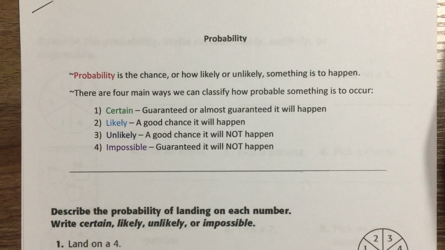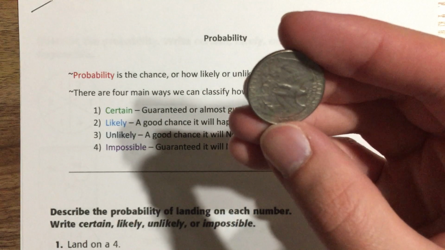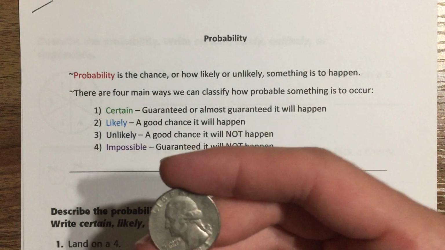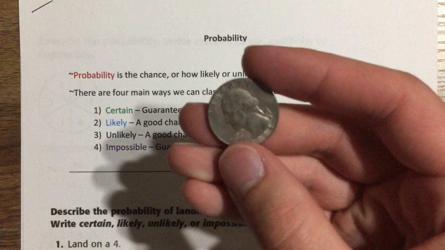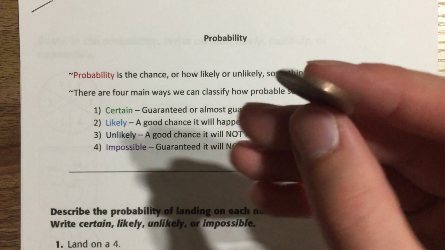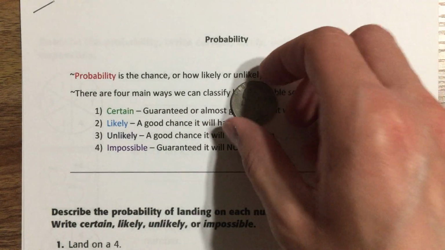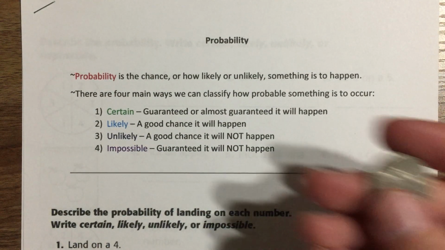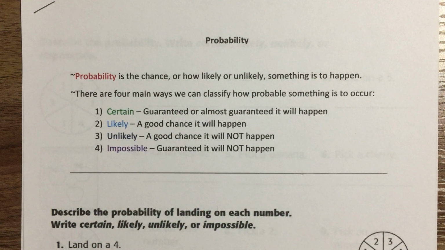So, one way that we can look at it is this coin right here. We got a quarter. We got heads and we got tails. I can say that it is certain. It is a guarantee. If I flip this coin, one of two things is going to happen. I'm either going to get a heads or I'm going to get a tails. It's either that or that. And obviously, I'm not going to factor in the coin landing on its edge. If that does, I'm just going to reflip it. There are only two things that can happen, heads or tails. I am certain that that's going to happen.